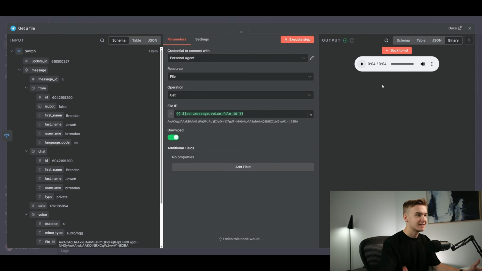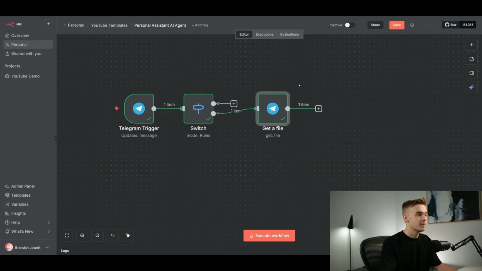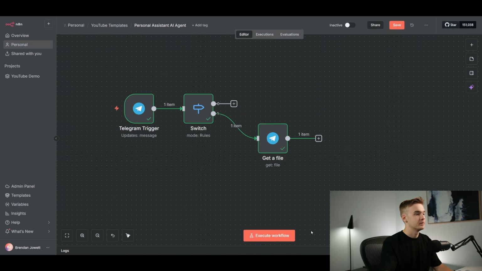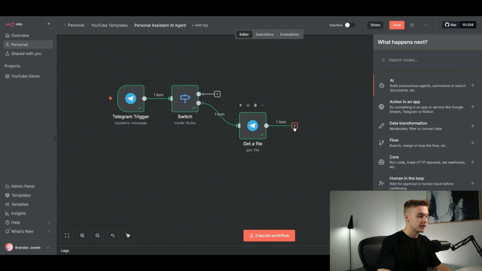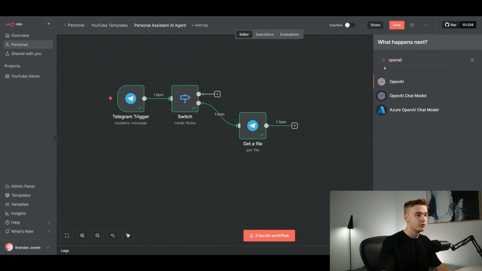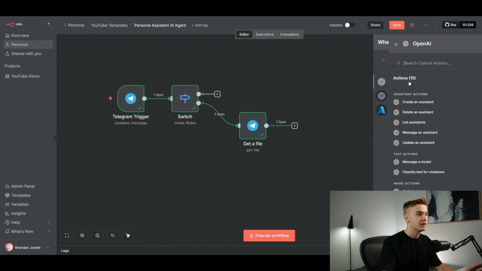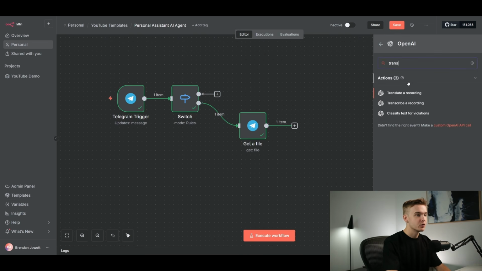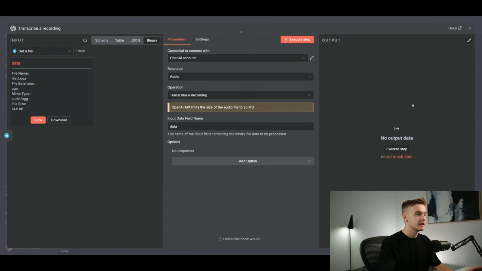So perfect. That's exactly what I just sent through, of course. And now we can use it throughout the flow. Next, I'm going to jump into doing an OpenAI transcription of audio. In the OpenAI step here on n8n, if we just type transcribe, you'll see that we've got Transcribe a Recording. All this does is use this specific ChatGPT module to listen to our recording and then transcribe it using AI. This is going to give us the exact text that we can then send to our agent to do the rest of our actions later throughout the flow.